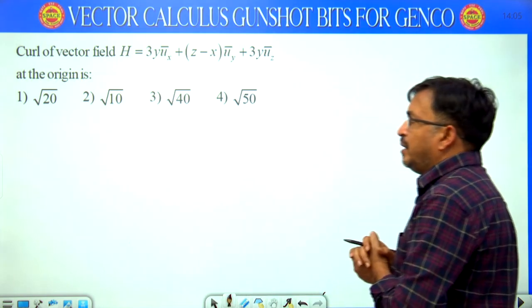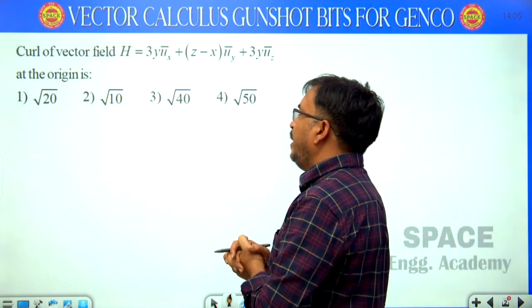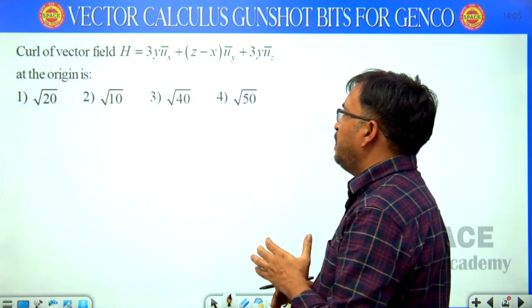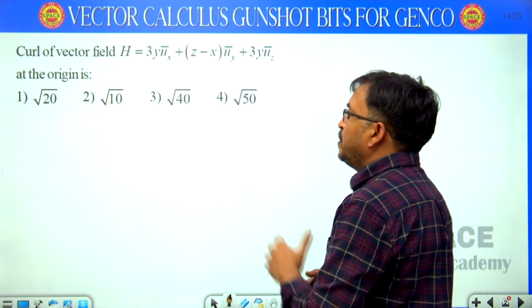The first question is: curl of vector field H is 3y ux plus (z minus x) uy plus 3y uz.